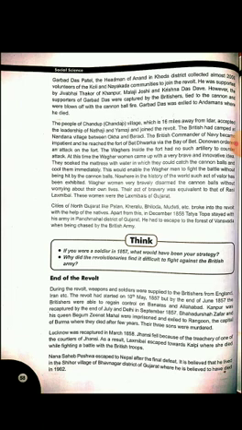Now that is how the revolt ended. During the revolt, weapons and soldiers were supplied to the British from England. The revolt had started on 10th May 1857. The British were able to regain control of Banaras and Allahabad. Kanpur was recaptured by the end of July, and Delhi in September 1857.